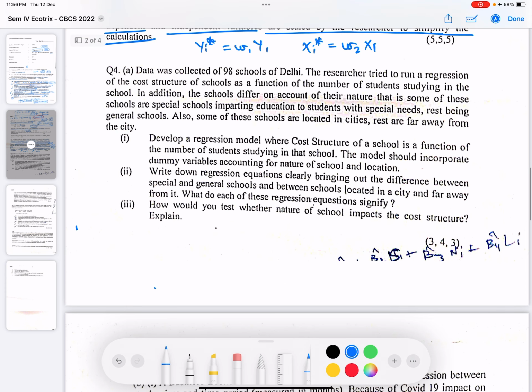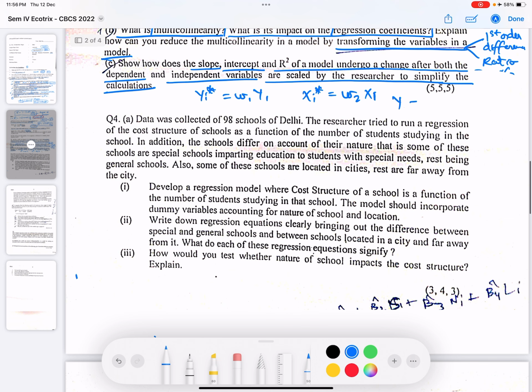So if we have a model like this, yi equals beta 1 plus beta 2 x i. Okay, let's confine it to one variable only.